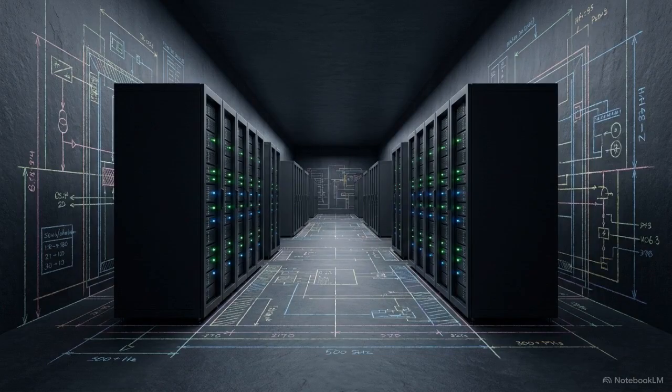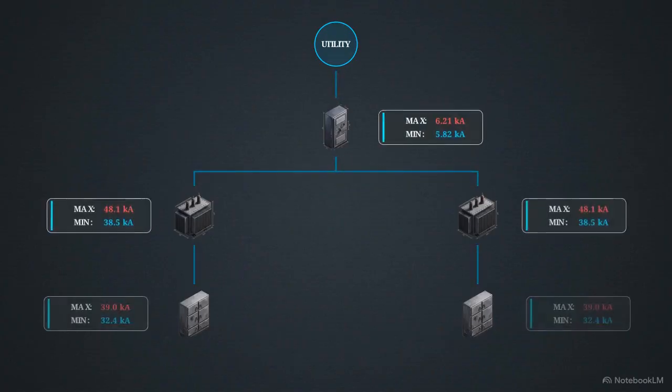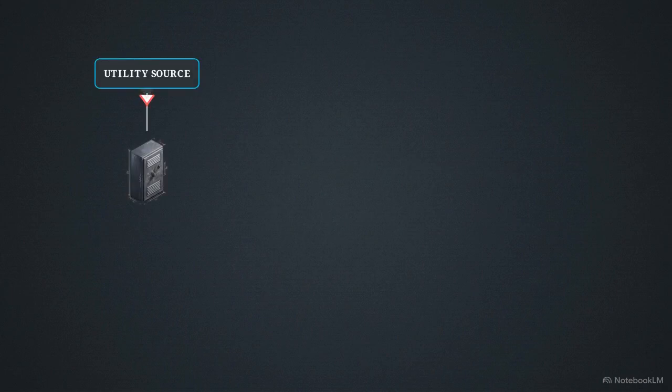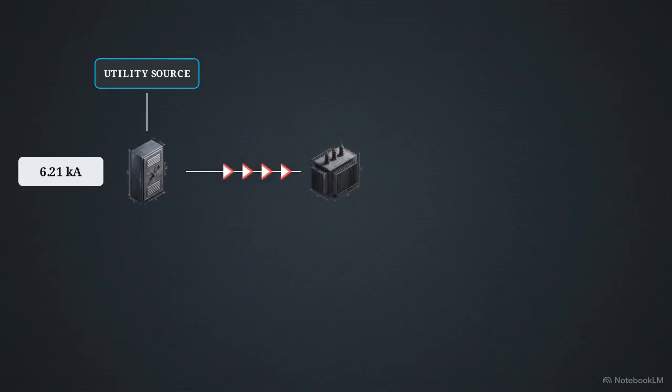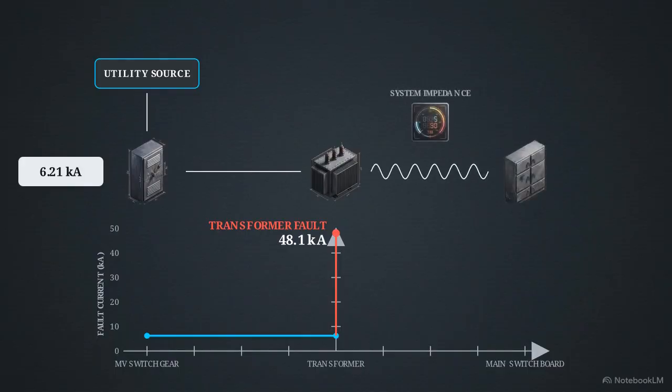With the steady state secured, we transition to short-circuit analysis. This determines the absolute maximum and minimum available fault current at every single bus in the facility. We track a fault originating from the primary utility source. The utility's short-circuit capacity translates to 6.21 kiloamperes hitting the medium voltage switchgear. Downstream, system impedance acts as friction. A theoretical 48.1 kiloampere transformer fault drops to 39 kiloamperes at the main switchboard.